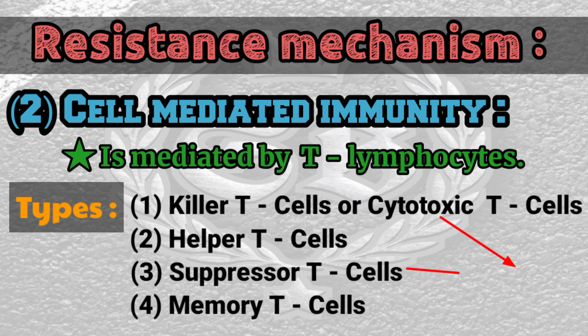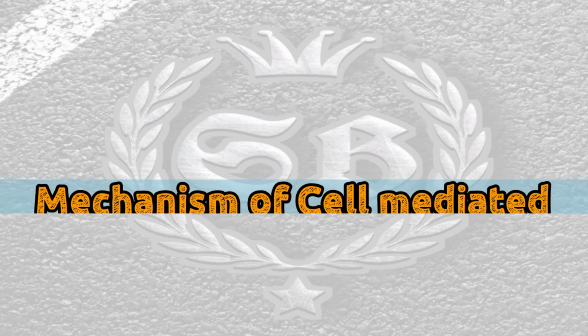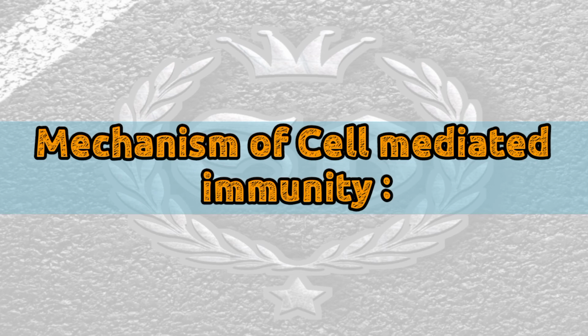Cytotoxic and suppressor T cells have CD8 receptors and so are commonly known as CD8 plus cells. Helper T cells have CD4 receptors and hence are also known as CD4 cells. And now we will see the mechanism of cell-mediated immunity.